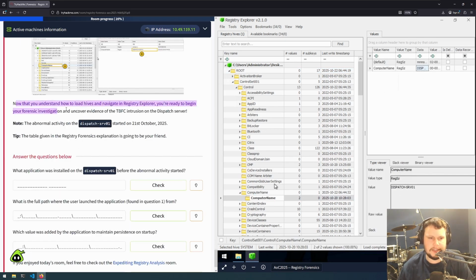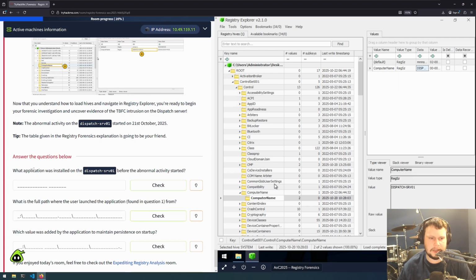So now they understand how to load hives and navigate in Registry Explorer. You're ready to begin your forensic investigation and uncover evidence of the TBFC intrusion on the dispatch server. Note, the abnormal activity on dispatch server 1 started on the 21st of October 2025. The table given in the Registry Forensics explanation is going to be a friend.